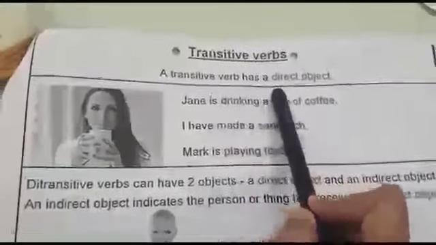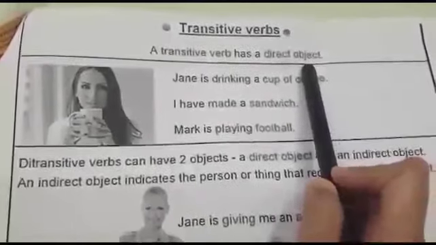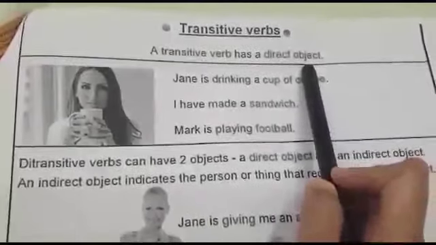Now, let us see the transitive verb in detail. A transitive verb has a direct object, that I have already explained. Let's see this through a few examples. Jane is drinking a cup of coffee. Now, what is Jane? The subject. What is drinking? Verb. So, we state the subject and the verb followed by the question what or whom. Jane is drinking what? A cup of coffee. Since there is a direct object, cup of coffee, it is a transitive verb. Similarly, I have made a sandwich. I is the subject. Made is the verb. I have made what? A sandwich. So, there is a direct object. It is a transitive verb sentence.